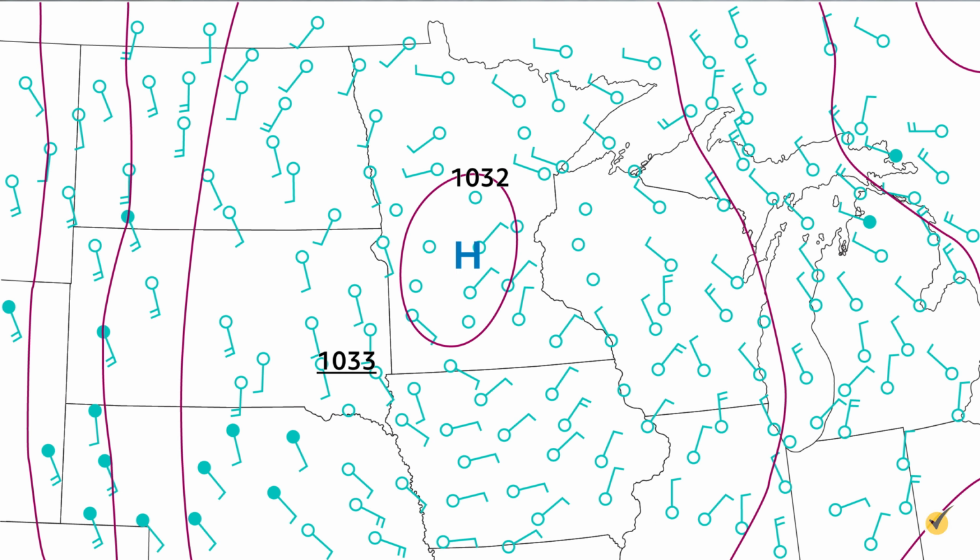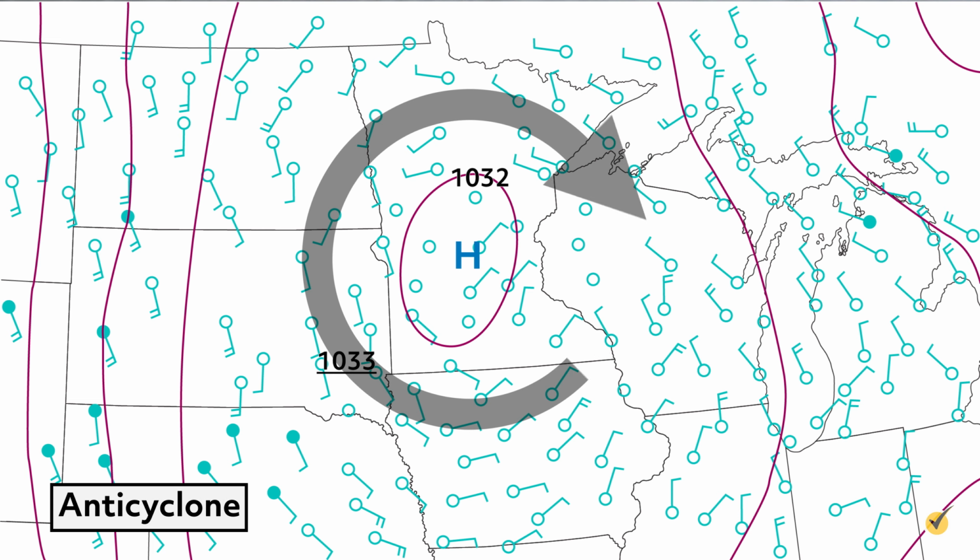Next, let's look at this high-pressure system and see if you can determine which direction the winds are blowing from. Hopefully, you were able to tell that air is flowing clockwise away from the center of the high-pressure system. In the northern hemisphere, high-pressure systems are called anticyclones.